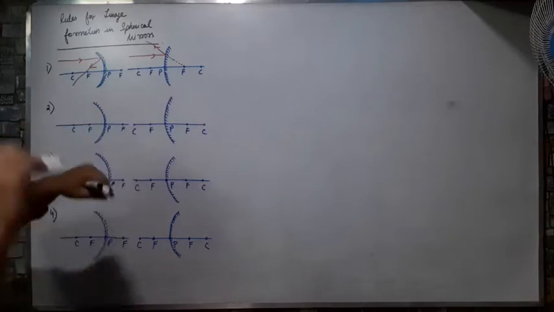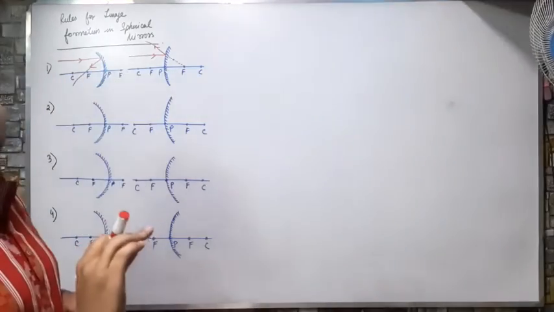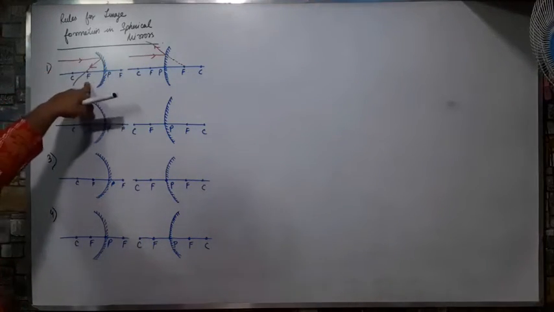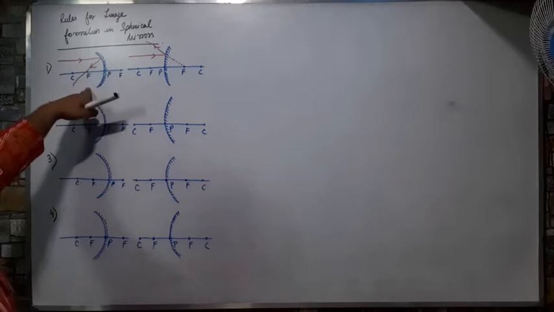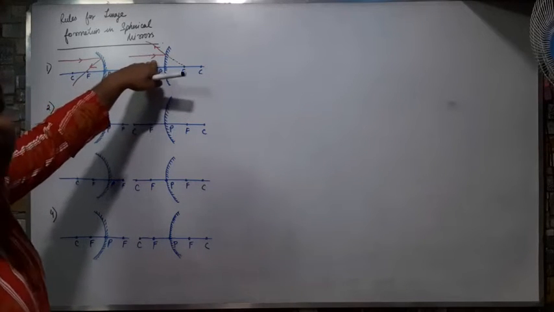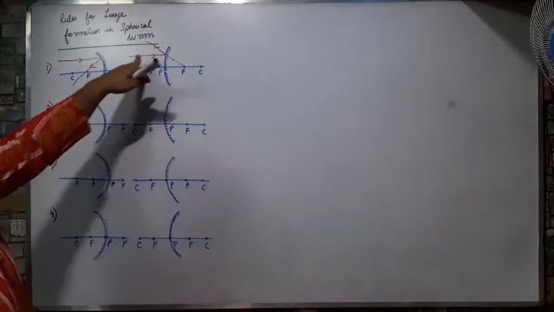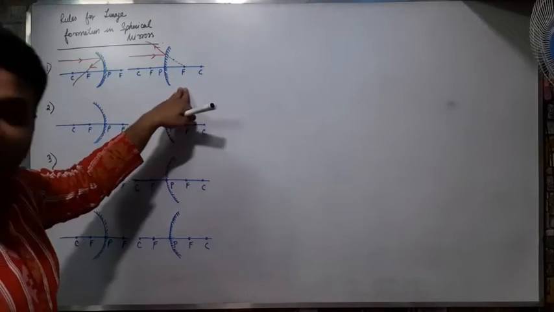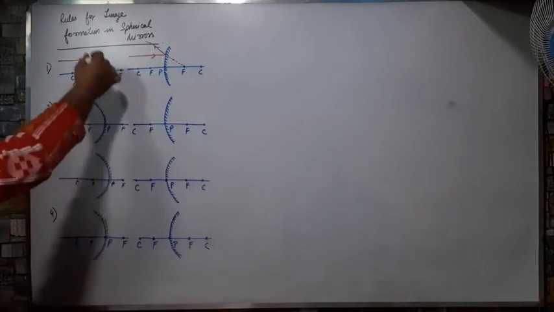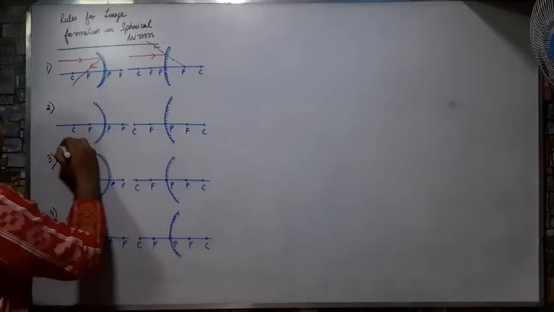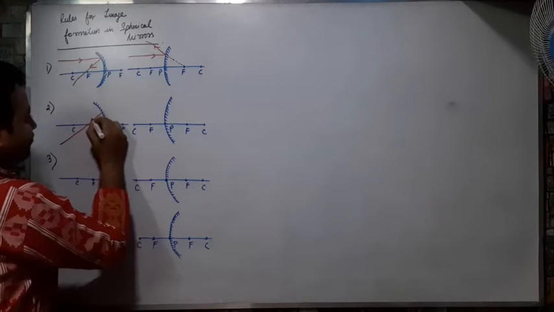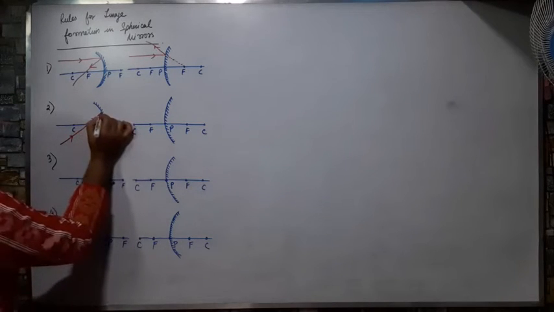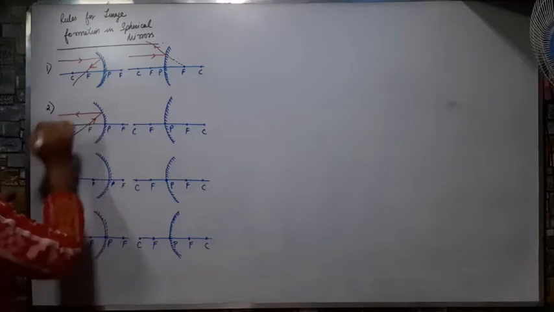So what is the first rule? Whenever parallel rays of light come, the parallel light will pass through F. It will converge in case of a concave mirror, and it will diverge in case of a convex mirror. But in both cases, it will either converge to F or appear to diverge from F. Just think of the opposite situation: if a ray comes from F, then after reflection it will become parallel to the principal axis.